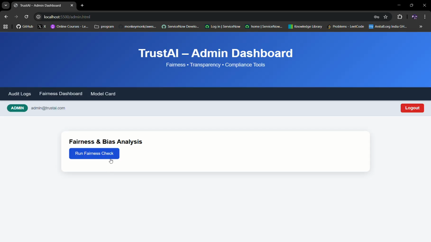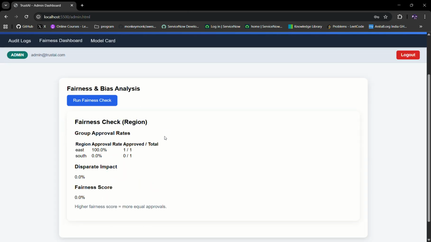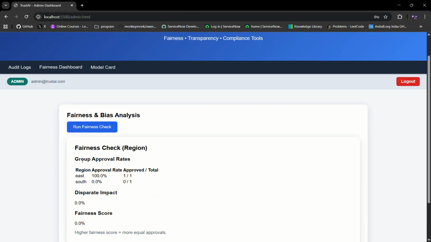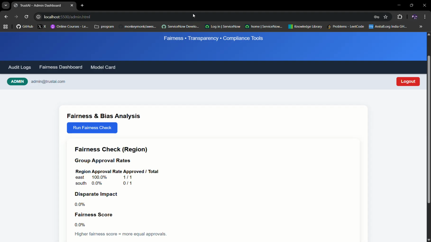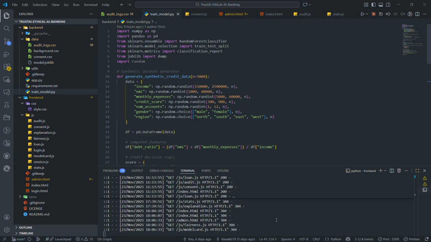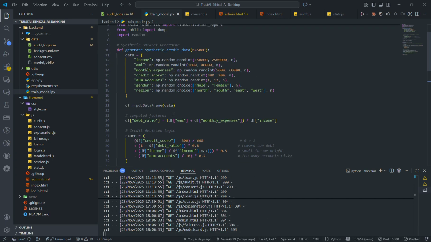Now let's come to the fairness dashboard. This is the fairness dashboard. You have the region and your approval rate, that is the east. From the region east, 100% has been approved, and from the south, none have been approved out of the one that has been input. Coming to the code, this is the model that I've used in Python.